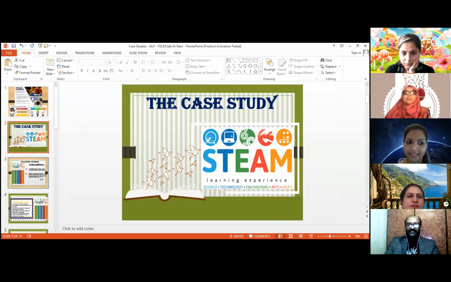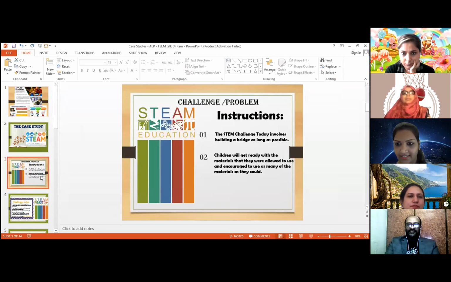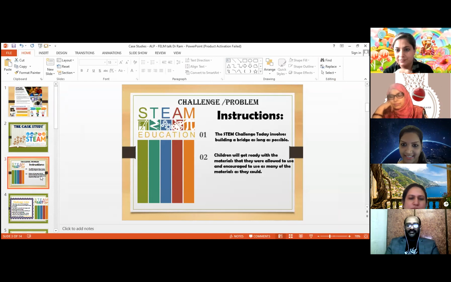So the problem given to the child was to make a bridge as long as possible with the materials given, and they have to complete the task in the given time as well. So this is a challenge, and the problem was given to the child.